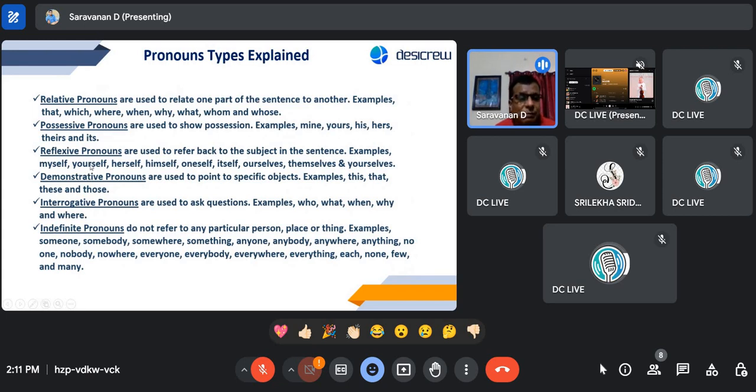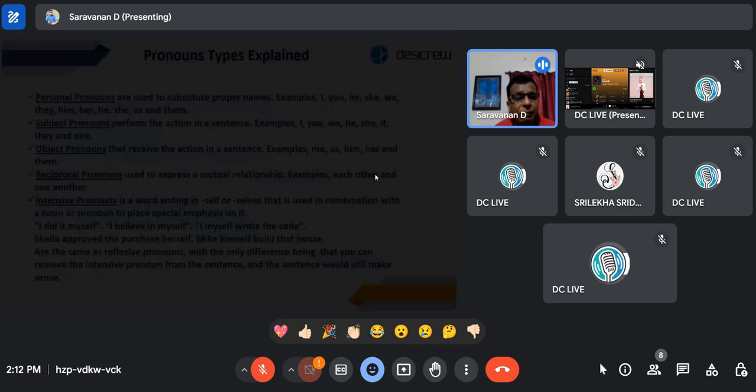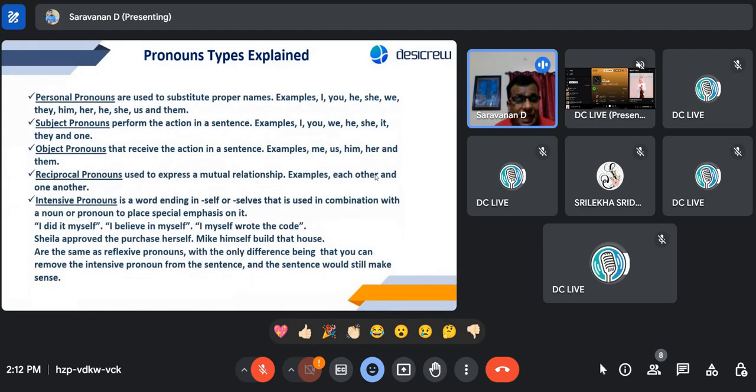So here comes reflexive. This is what I was talking about. So what are reflexive pronouns? They are used to refer back to the subject in the same sentence. What are the examples? Myself, yourself, herself, himself, oneself, ourselves, themselves, and yourselves. Okay. Now let's look at the other one, which is the intensive pronoun.